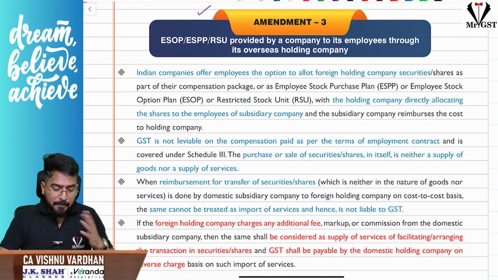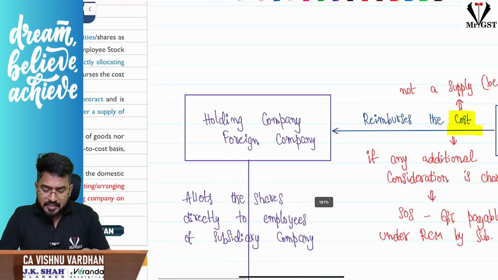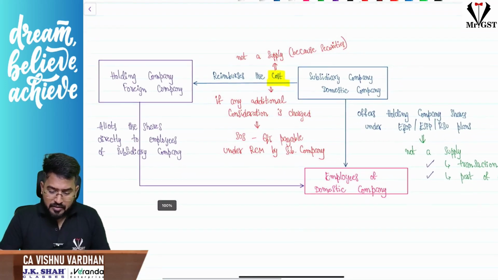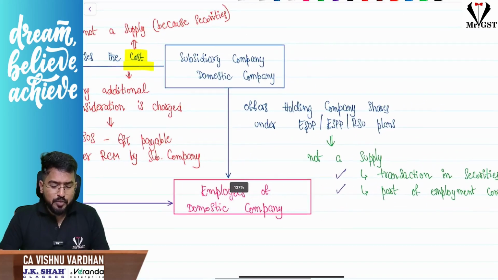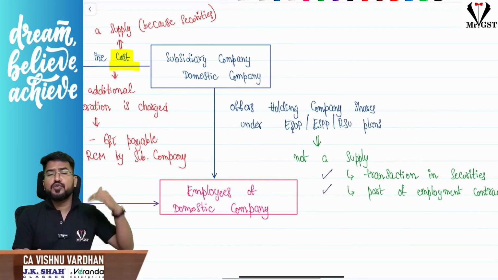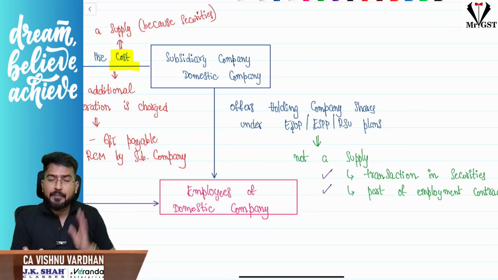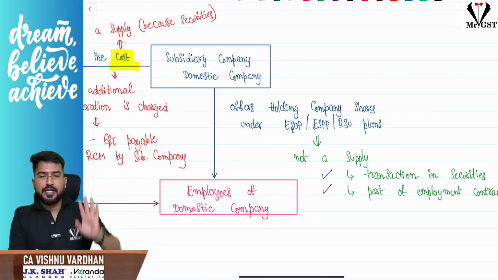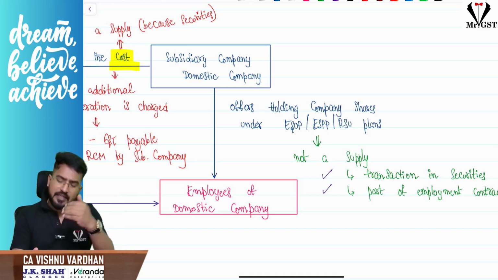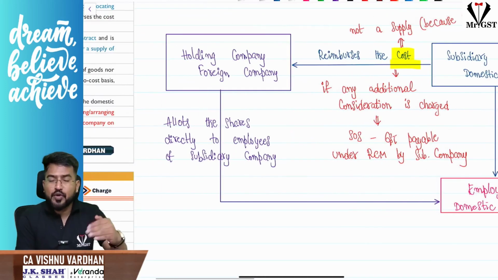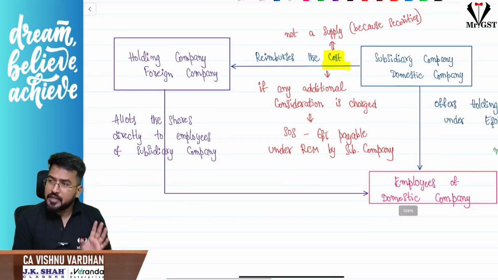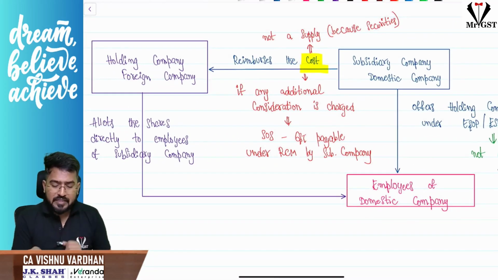Next one regarding the employee stock option plan. See, understand here, I will explain this with a flowchart. Generally, sir, a domestic company in India, which is a subsidiary company whose holding company is abroad, offers its employees the shares of the holding company, that is the foreign company, as an ESOP, employee stock option plan. For that, shares are directly allocated by the holding company, that is the foreign company, to the employees of the subsidiary company. Now, what is the tax treatment?